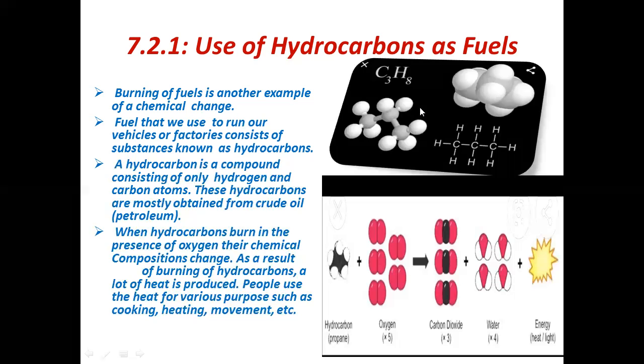So you can see in this image, this is an example of a hydrocarbon which contains only carbon and hydrogen. There are 3 carbon and 8 hydrogen atoms present. This is one example of a hydrocarbon, and the 3 carbon containing hydrocarbon is called propane.